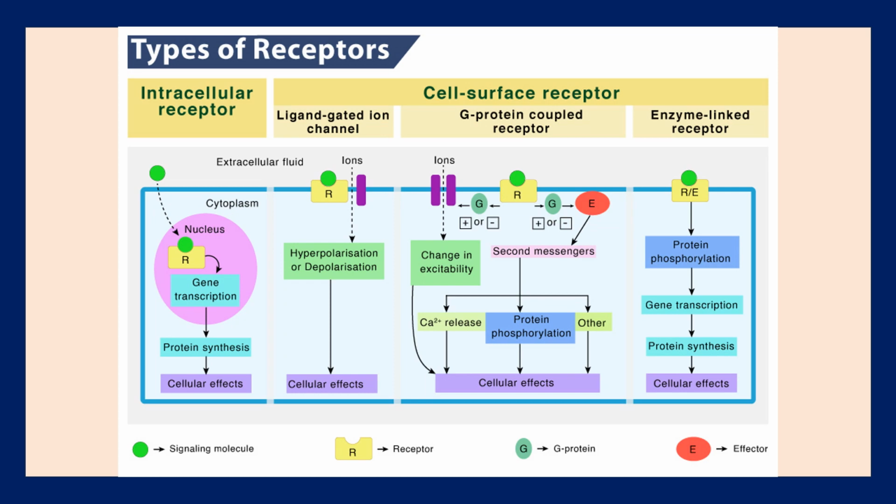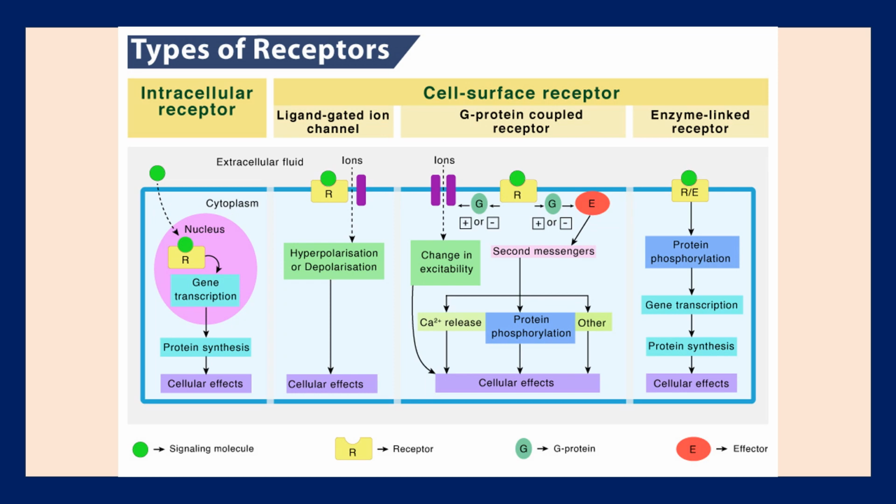And there is another way in which the G protein coupled receptor acts. When the G protein gets activated, it activates the effector, which activates secondary messengers. And the secondary messengers act in three ways.